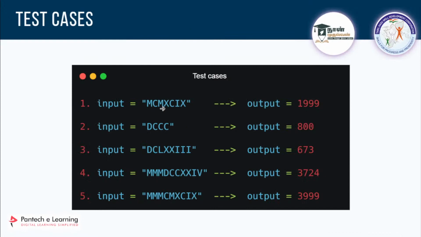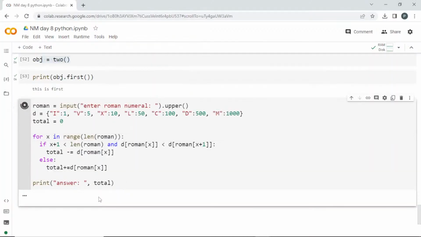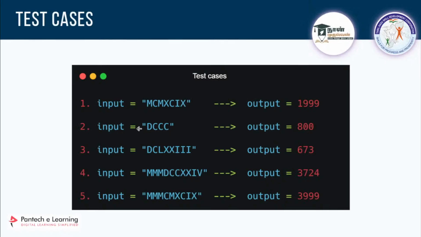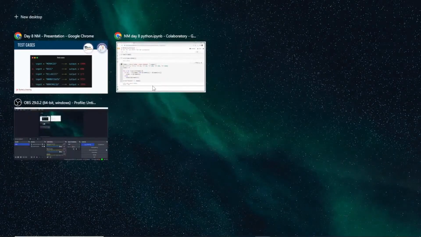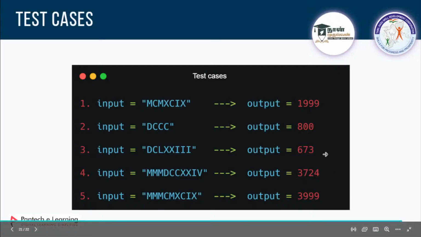First one will be MCMXCIX. The answer is 1999, right? We got it. Can we check other things, guys? Next one will be DCCC. We got the output 800. Clear? So you can check with other things also, it will run fine.